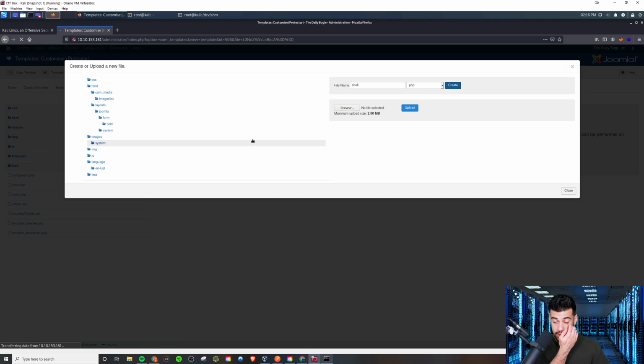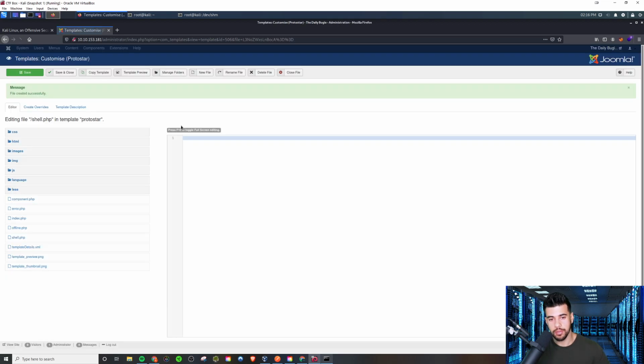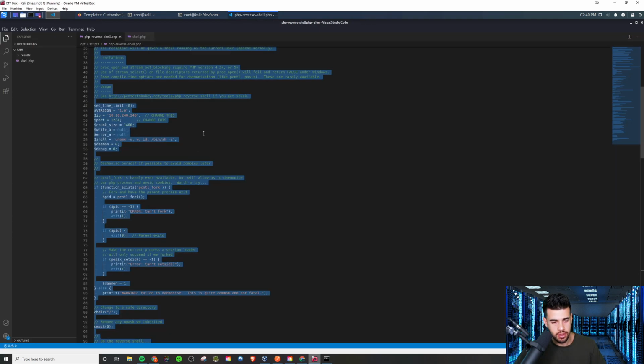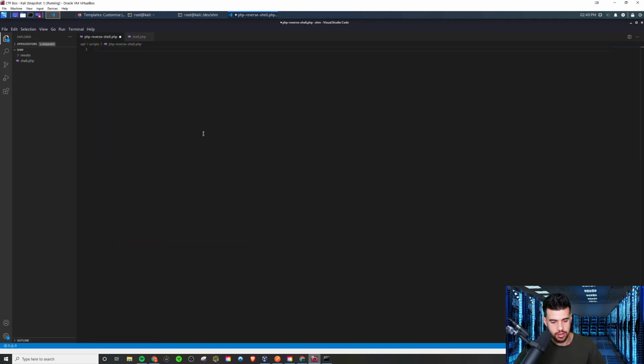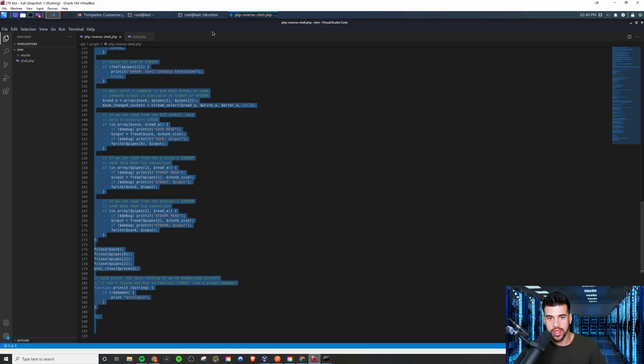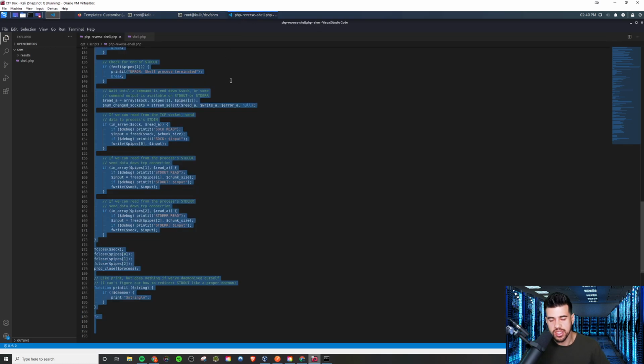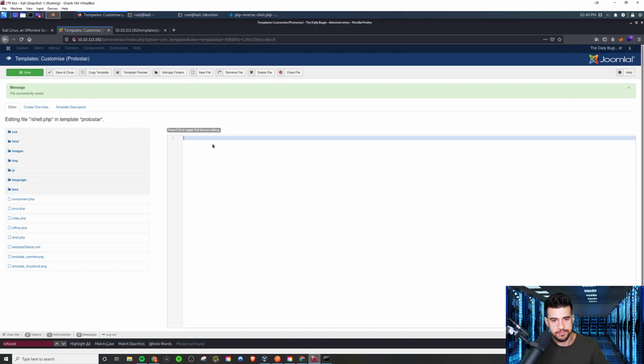After we create that file, all we need to do is upload a PHP shell, a pentestmonkey script, in order to get it to connect back to our listener. We're just going to use the default port 1234 here to save some time, but we could listen on any port we wanted to, really.